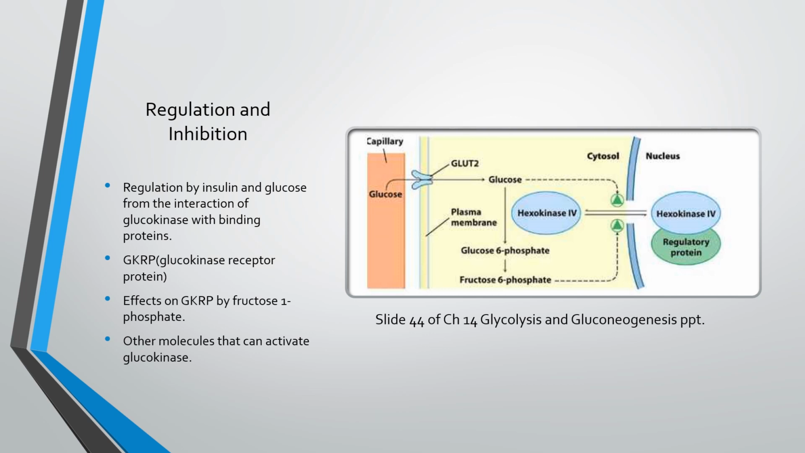Now, dissociation from GKRP can be a result of elevated glucose 6-phosphate content in the cell. There are also small molecule activators of glucokinase that can increase its affinity for glucose. They also do not cause the dissociation of glucokinase from GKRP, but they do impact liver cell glucose metabolism by activating glucokinase and translocating it from the nucleus.